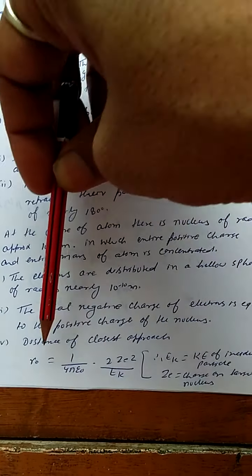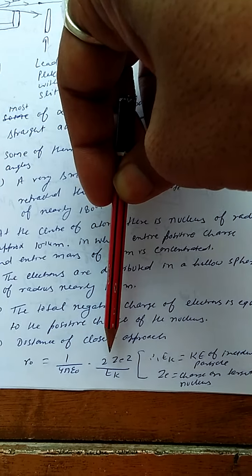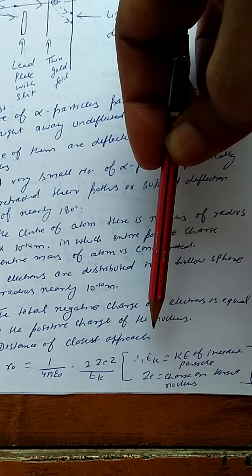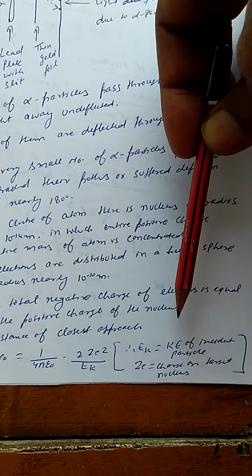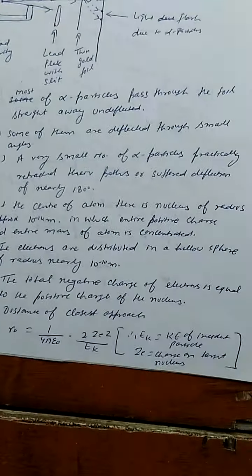Distance of closest approach r0 is equal to 1 upon 4 pi epsilon naught into 2 Z e square upon Ek. Ek is the kinetic energy of the incident particle. Z is the charge of the target nucleus.